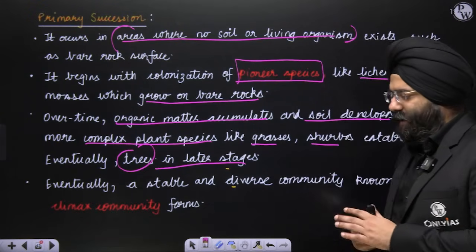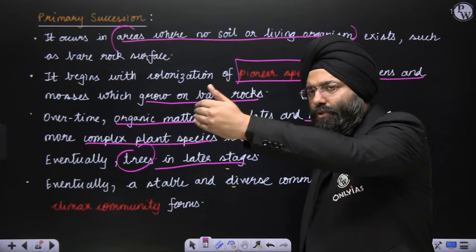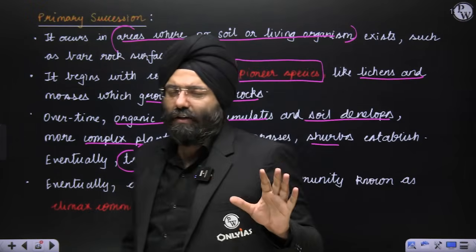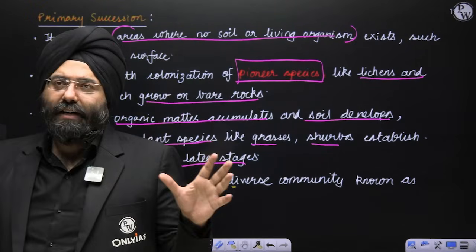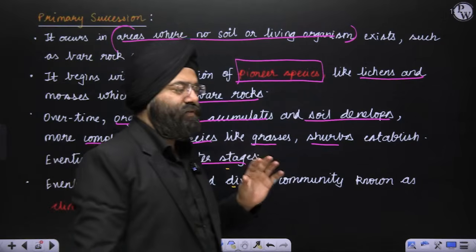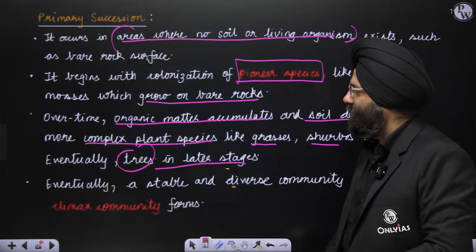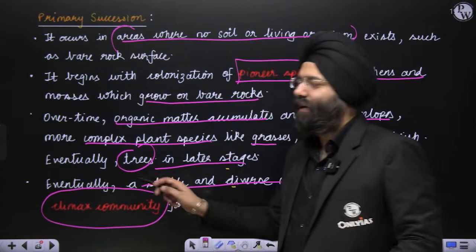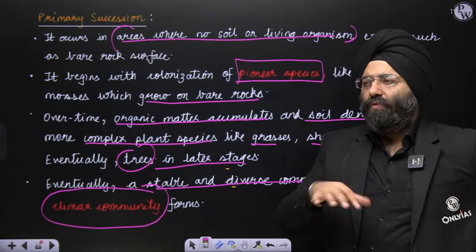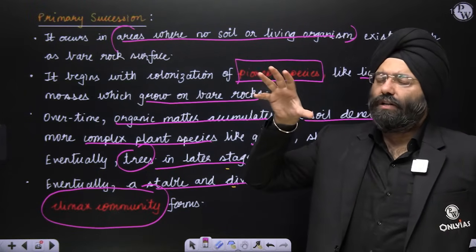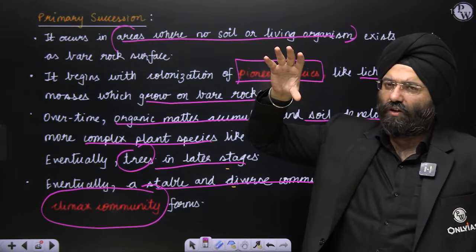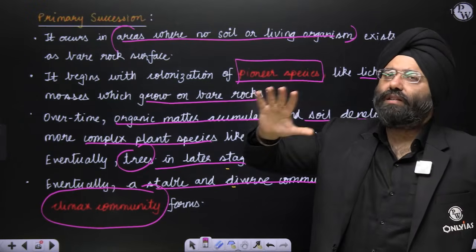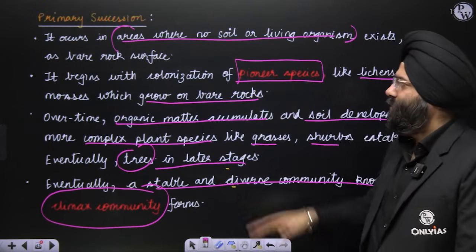Now, please remember, as this process goes on from one stage to another, a stage is reached which is stable in nature. That stable state which we study here is very important. Why? Because eventually a stable, diverse community is known as the climax community. Climax community means that various species will be present, but in a stable condition. Various plants are present, huge trees, a few smaller trees, some creepers. But this is a stabler condition now, and it is known as a climax community. Clear? So this is primary succession.